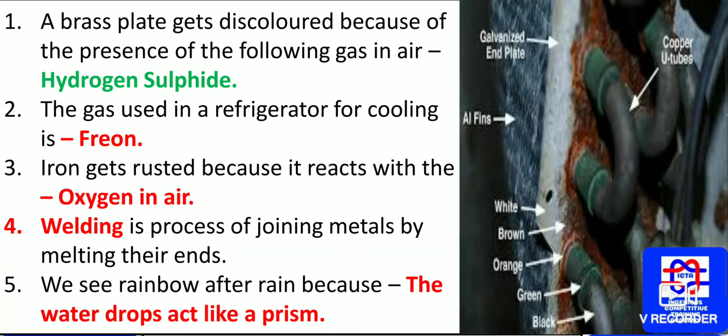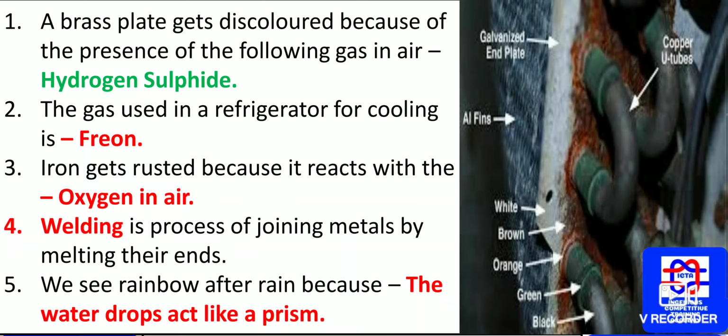The gas used in a refrigerator for cooling is freon gas. This leads to the emission of chlorofluorocarbons, which directly affect the ozone layer. Then you will have the ultraviolet and infrared rays from the sun. Now we have iron gets rusted because it reacts with the oxygen in air. We know that when iron pieces get rusted, the weight of the iron will increase, because the oxygen directly reacts with the iron. Then you will have a layer on it.